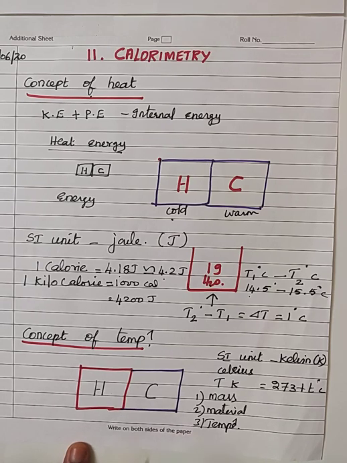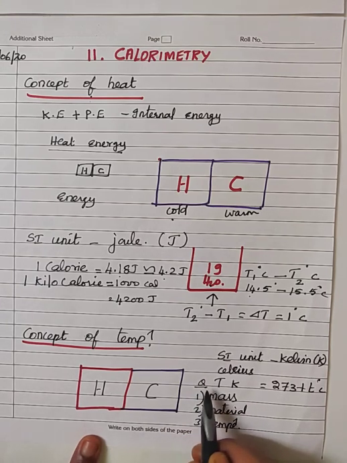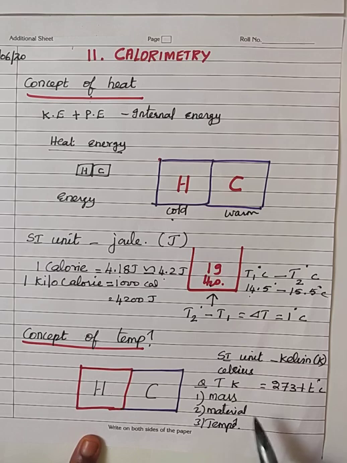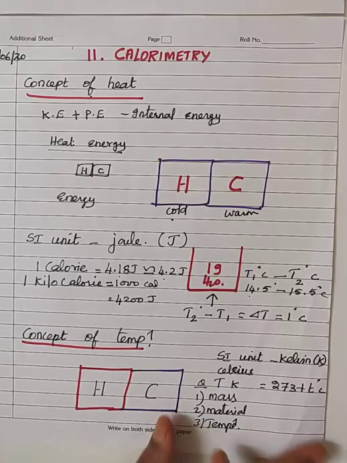That means the amount of heat energy possessed by the body is not determined only by the temperature, but also by two other factors. They are the mass of the body and the material of which the body is made. So, the quantity of heat energy possessed by the body is determined by three factors: mass of the body, material of the body, and the temperature of the body. Okay. Next one,